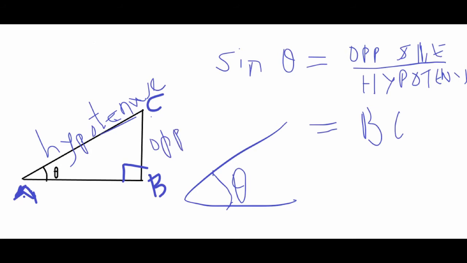And now what is AB? AB is called the adjacent side. Adjacent is the side which touches the angle theta. Okay. Now you will ask the question that, okay, hypotenuse AC is also touching the angle theta, right? Is it not adjacent? Yes, it is adjacent, correct.